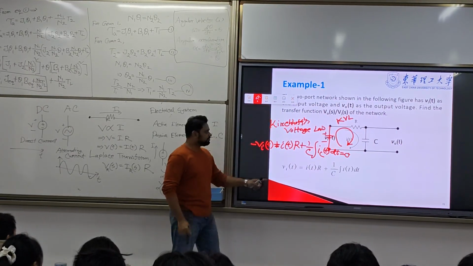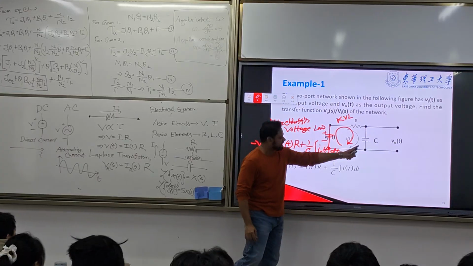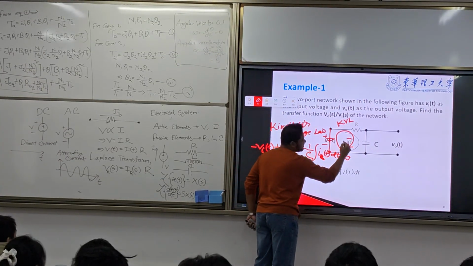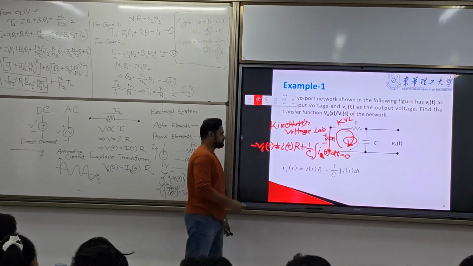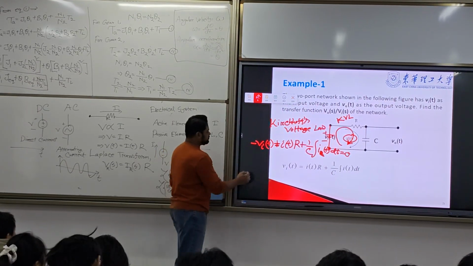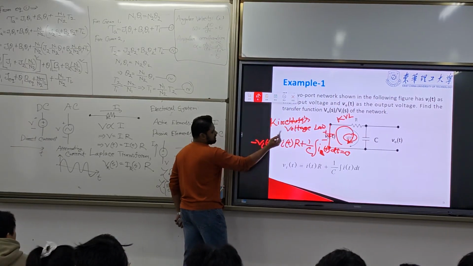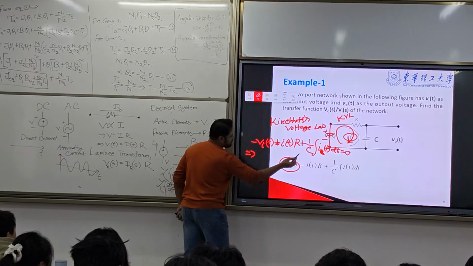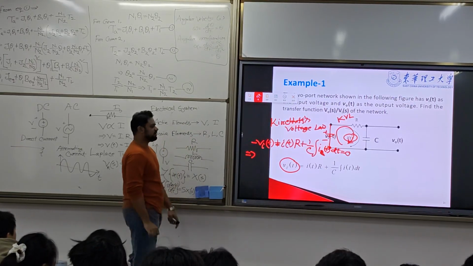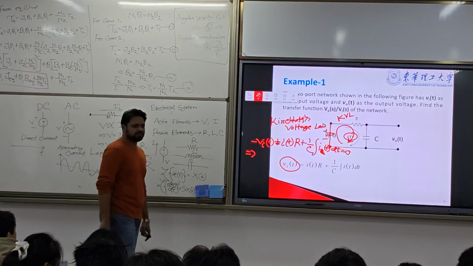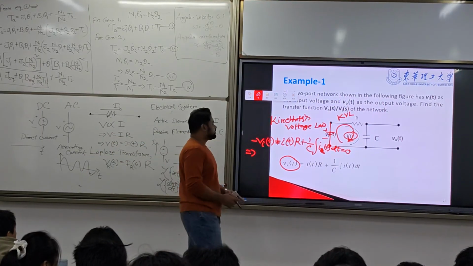Here, this is the current flow i(t). You don't need to write separate currents for R and C, you just write i(t) because we are defining there is a current i(t). So you just take V_i to the other side, and you will get V_i equal to i(t) R plus 1 by C integration of i dt. This is called the KVL equation, Kirchhoff's voltage law.